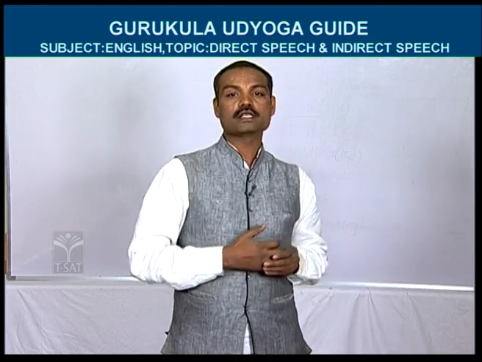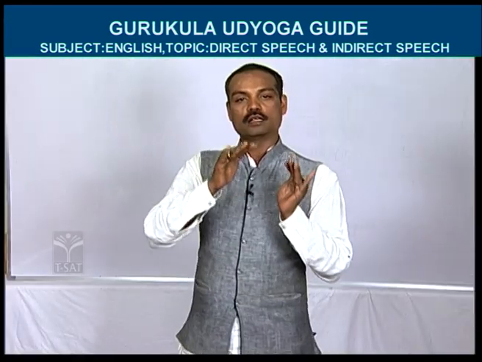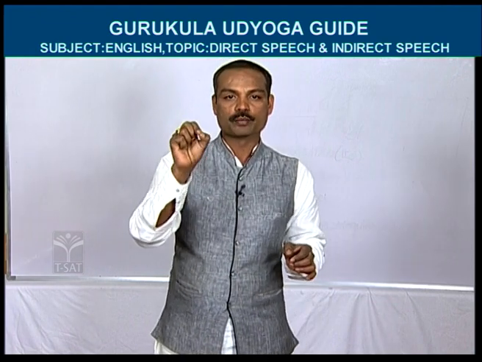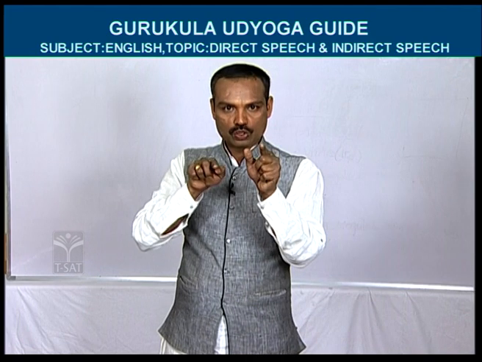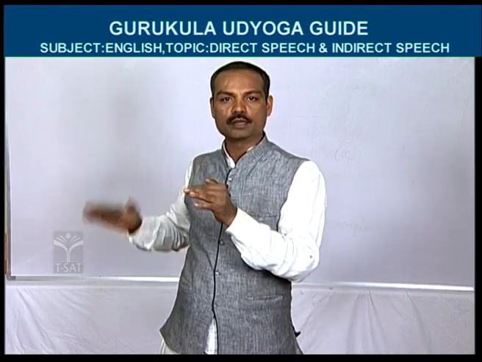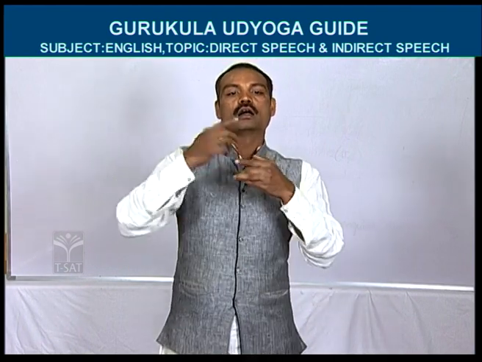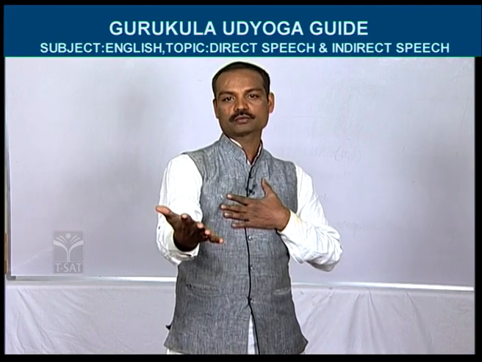Next, shall we see the second question? That is, she said to him. She said to him, I am waiting for you. Come on. Let us change this direct speech into indirect speech. She said to him. She, the first word, should be written as it is. Said to becomes told. She told. Him should be written as it is. She told him. In the place of comma, we should use that. She told him that. What is the sentence in inverted commas? I am waiting for you.